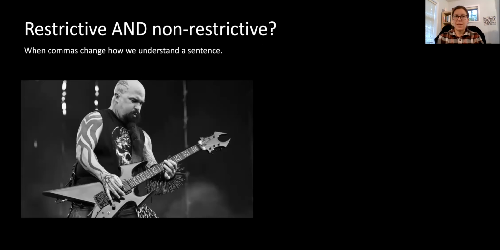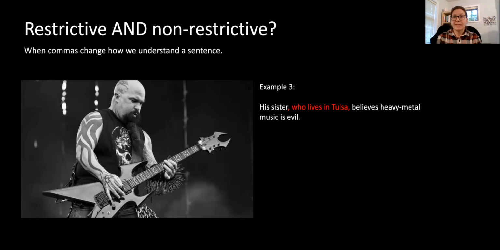But what if we have a sentence that seems to work as restrictive and non-restrictive? His sister, who lives in Tulsa, believes heavy metal music is evil. Here, our adjective clause is who lives in Tulsa, and our noun is his sister. If he has only one sister, then we could definitely treat this as a non-restrictive adjective clause, and we use our commas around it. His sister, who lives in Tulsa, believes heavy metal music is evil. And our adjective clause is giving us extra information.